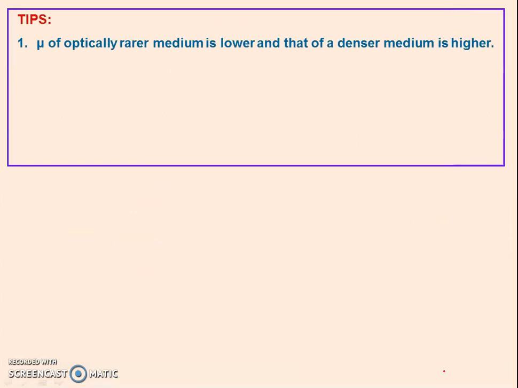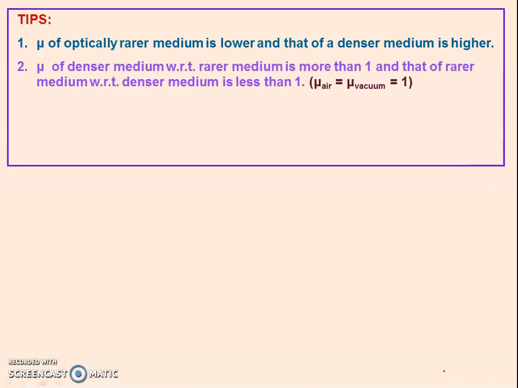Now mu or n of optically rarer medium is lower and that of denser medium is higher. It is definitely so, since the speed of light in a rarer medium is larger than the speed of light in a denser medium. Second, the refractive index of air and the refractive index of vacuum is equal to 1. It means we are comparing the speed of light in vacuum with respect to the speed of light in vacuum. The speed of light in vacuum divided by speed of light in vacuum comes out 1, right?